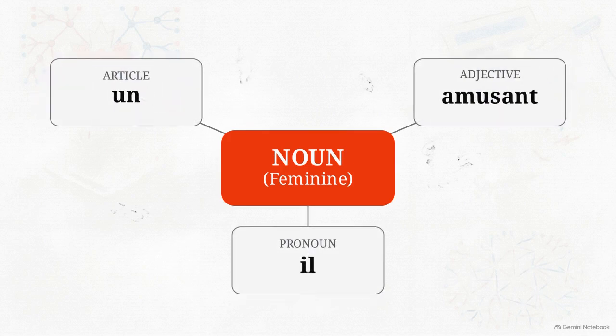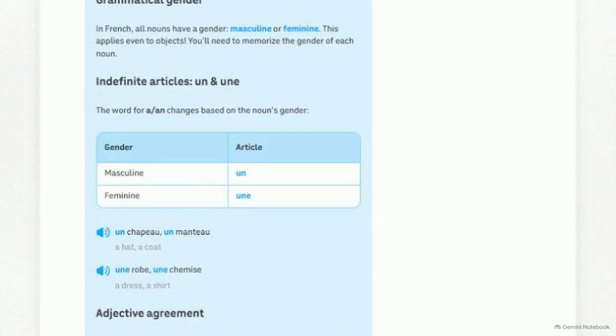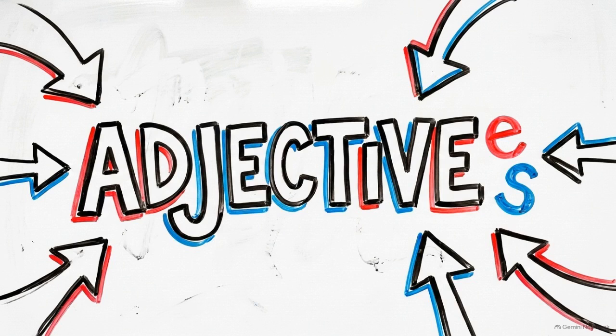This creates a morphological cascade, a ripple effect, where the noun's gender forces specific spelling changes in the surrounding words. This begins with indefinite articles. A masculine hat requires un chapeau, while a feminine dress requires the spelling une robe. The cascade continues through to descriptive adjectives, which must maintain orthographic agreement with the noun.